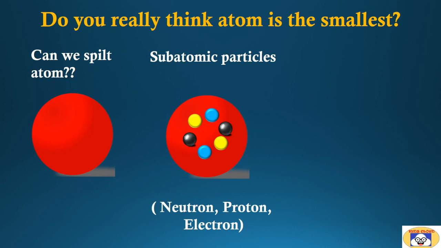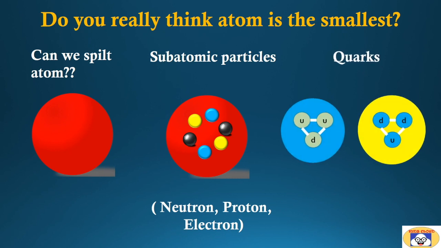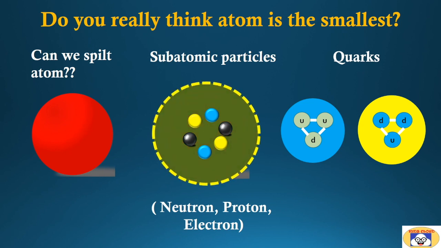Later, they started to assume that subatomic particles are the fundamental particles of an atom. However, a recent study reveals something deeper inside the atom. It believes each proton and neutron is composed of three smaller particles called quarks. But we will not discuss quarks here. We will focus on subatomic particles as these are significant in understanding basic chemistry.